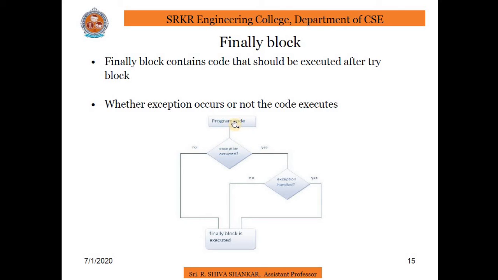That means if you see this program, if there is an exception in the try block, it will go and check in the catch block. If it is not found, then it will come to the finally block. If there is no exception, it will directly come to the finally block. I have already told you that the finally keyword is used to create a block of code that follows a try block, and an important point: a finally block always executes whether or not an exception has occurred.